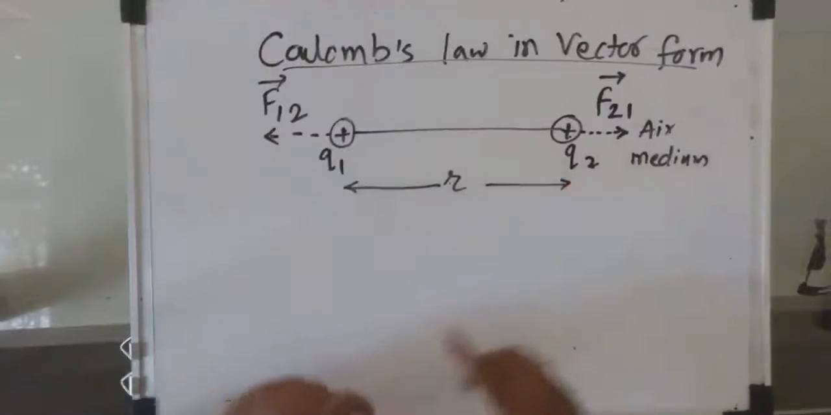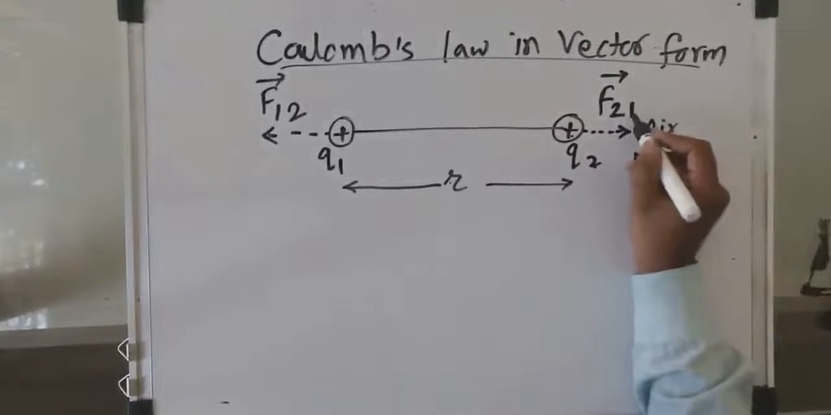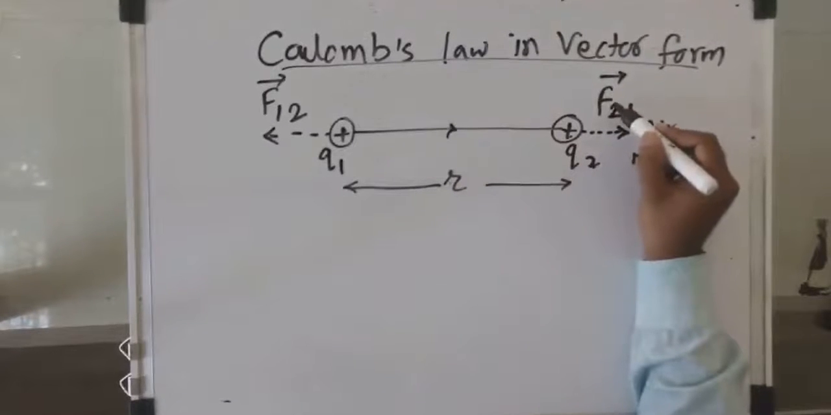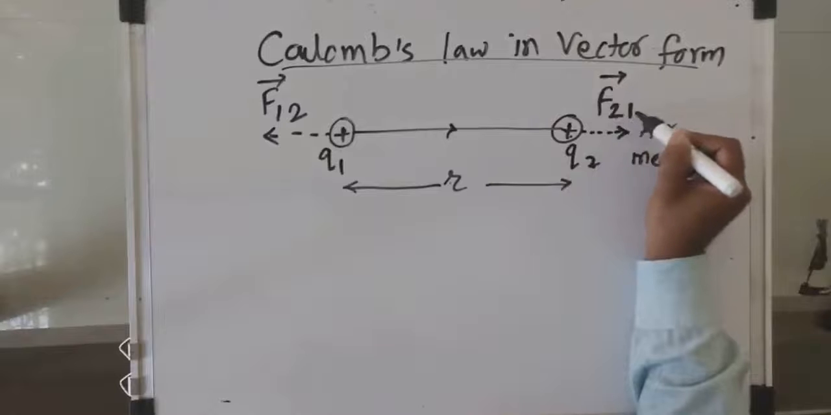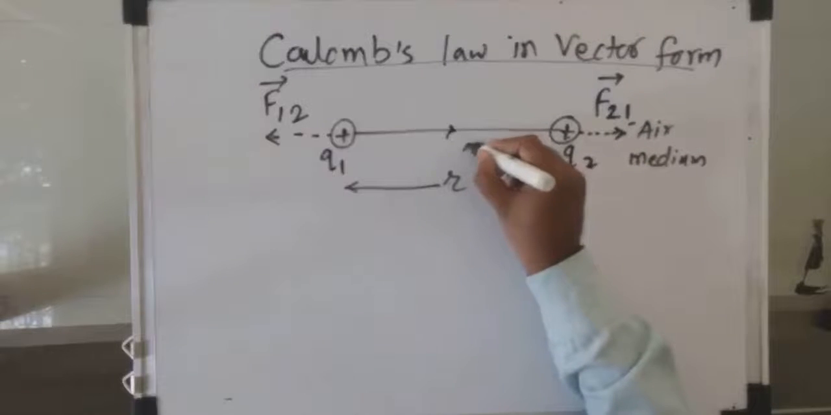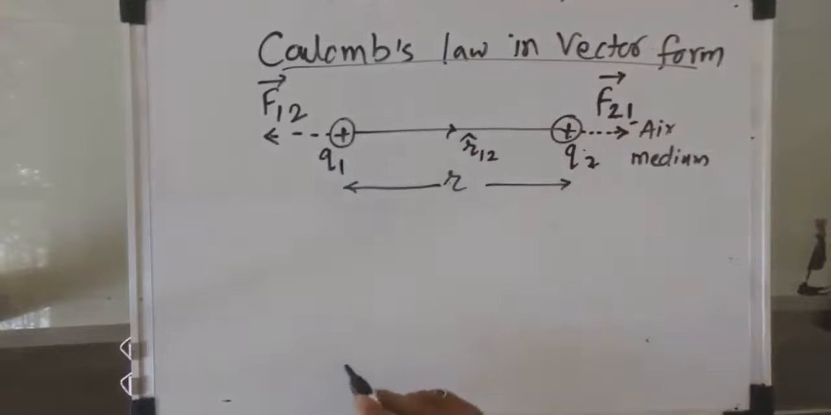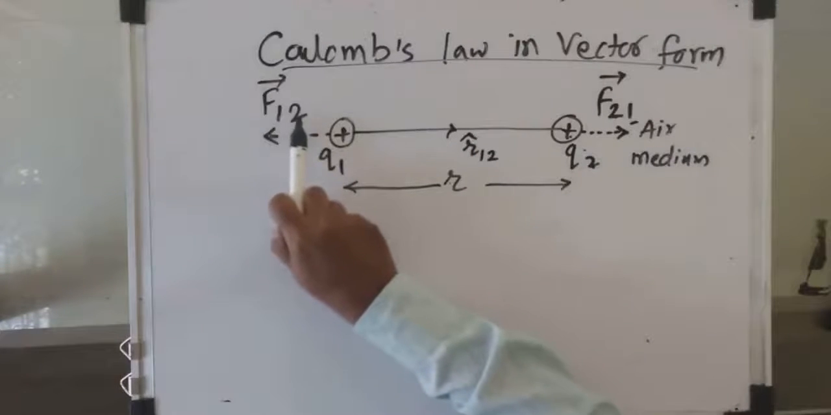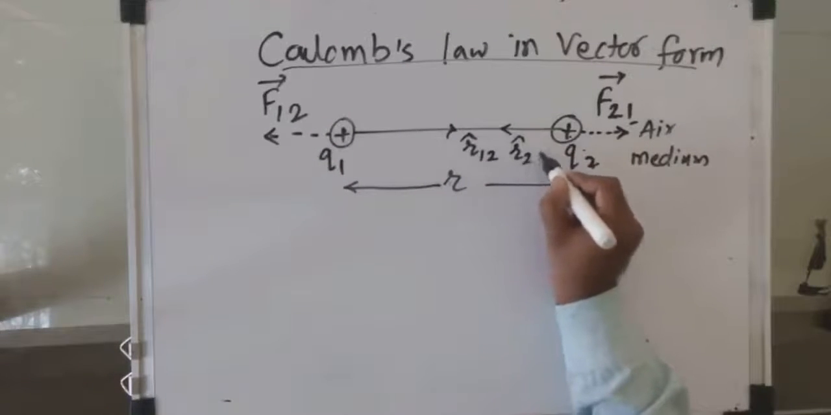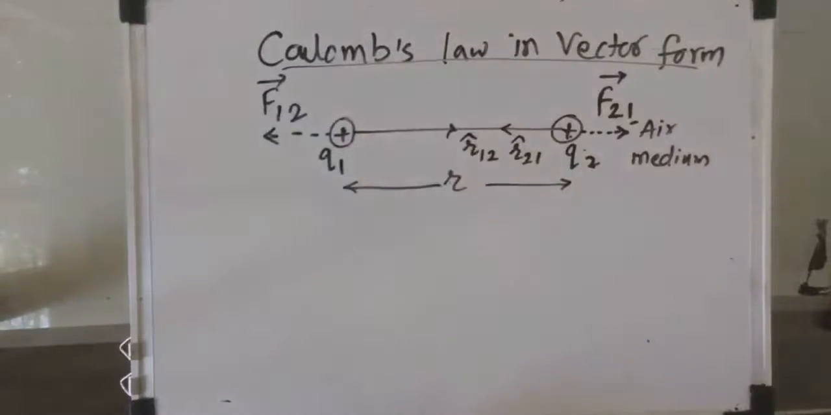Two charges are separated by distance r. Now you have to consider two unit vectors along the direction of these forces. So F21 bar, there is a unit vector along its direction. How to read this? Force acting on second charge due to first charge. So this force is due to first charge. So there will be a unit vector from first to second charge, and it is denoted by R12 cap. Similarly, force acting on first charge due to second charge will be denoted by R21 cap. So that means it is directed along the direction of force F12 bar.